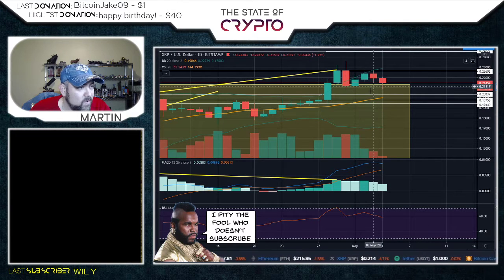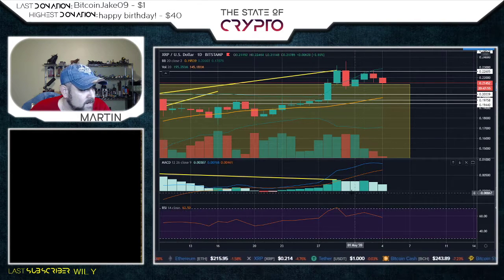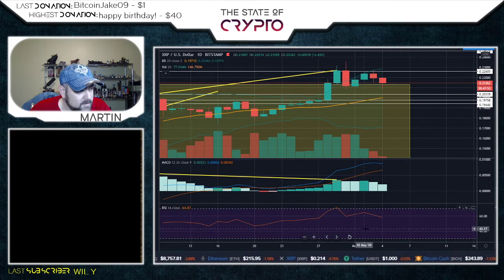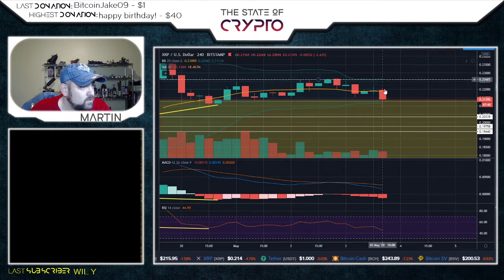What happened yesterday? Oh no, we were rejected. What? The 22.605 that we know was a resistance. Kind of hit it and rejected, right? That's fine. Again, a lower high, less positive momentum, lower in the RSI. Neutral right now at 58.36 on the RSI. Not a lot happening. Probably going to play to whatever Bitcoin does.